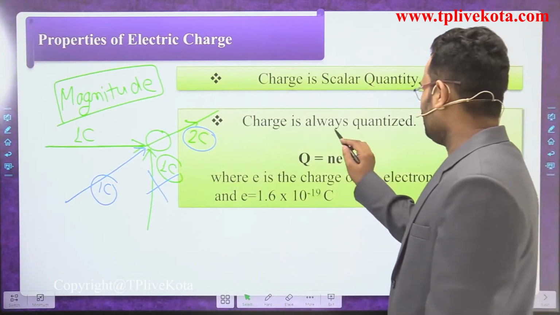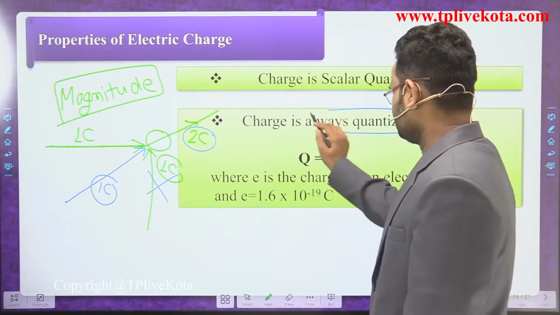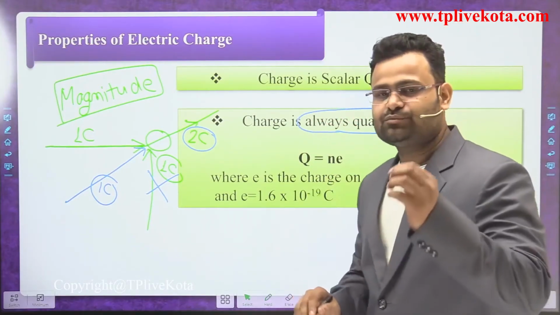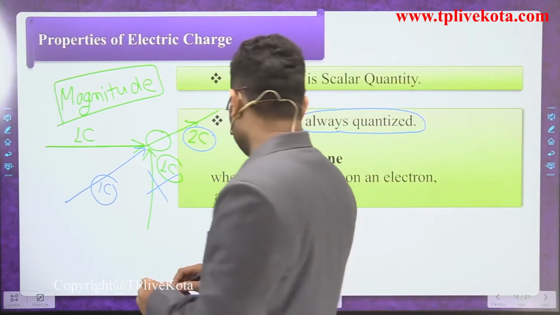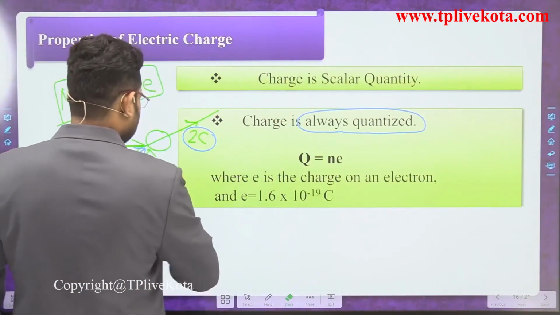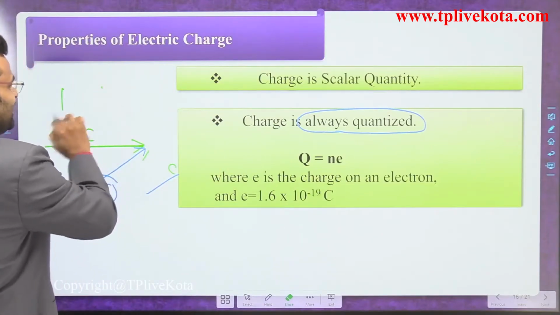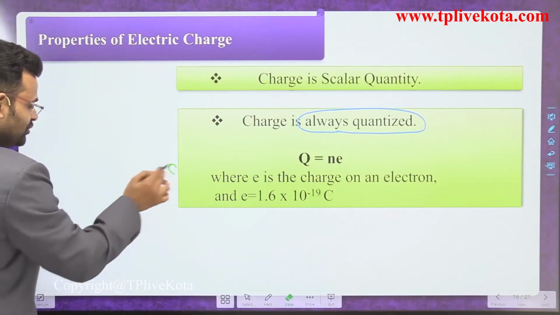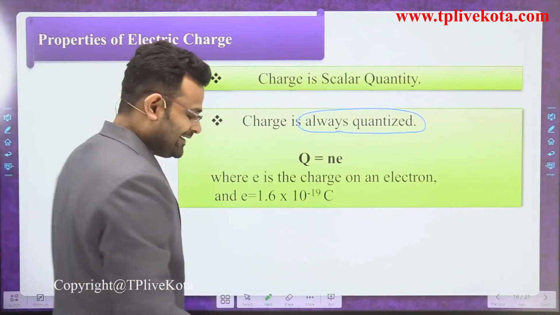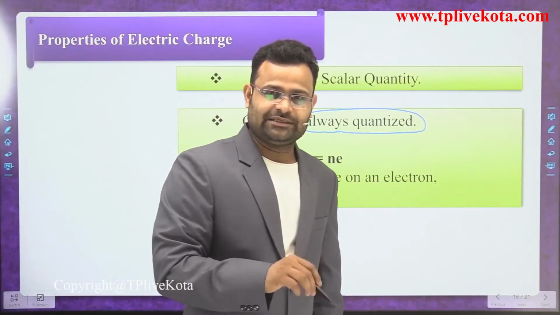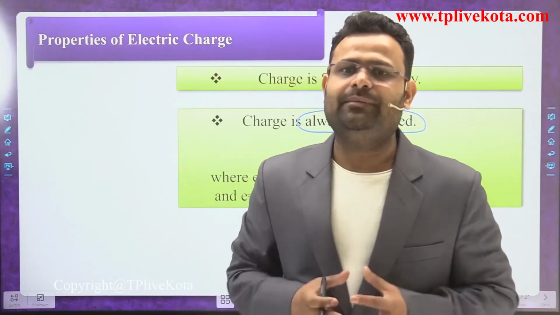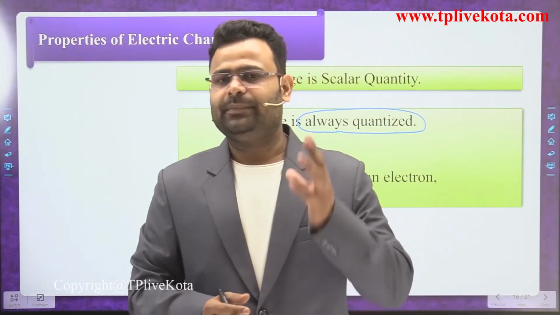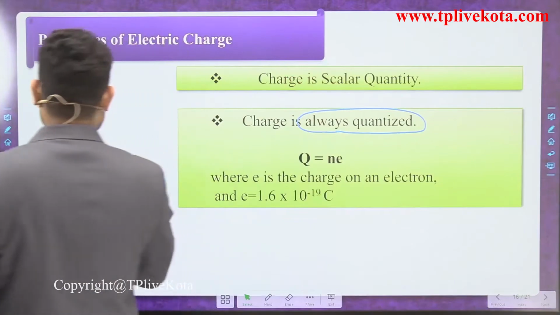Charge is always quantized. What is the smallest particle in our atom, dear students? Everyone says the smallest particle in an atom is the electron. So dear students, if a body gains some charges and loses some charges, what is the minimum amount of exchange? The minimum amount of exchange is an electron.